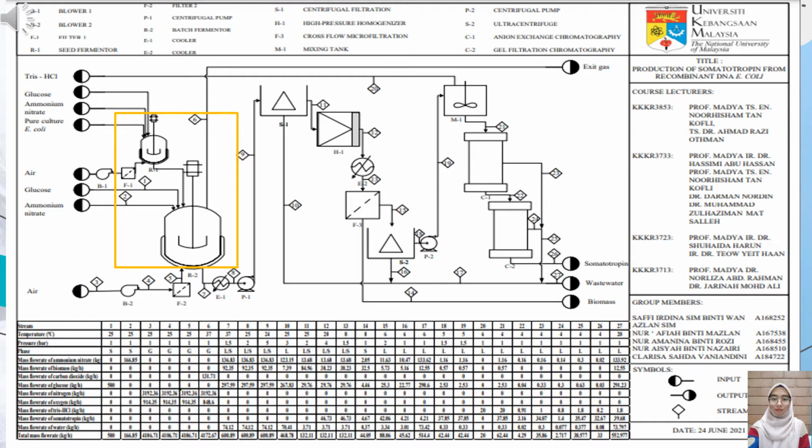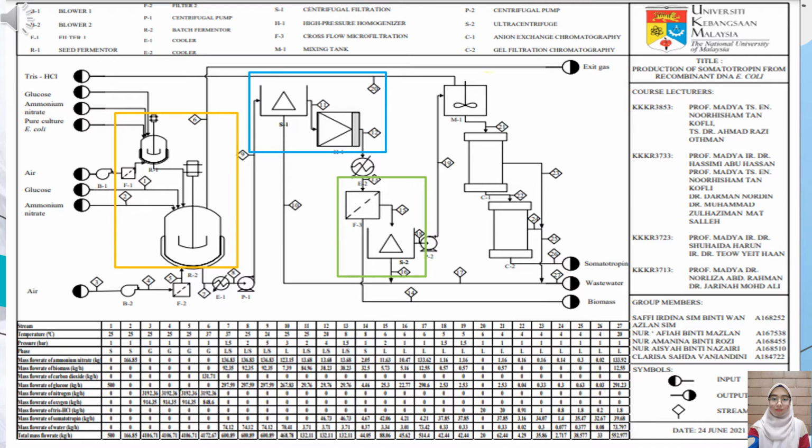The wastewater from the batch fermenter is separated by centrifugal filtration from the biomass and cells. After that, the cell wall of E. coli is disrupted by lysis buffer using a high pressure homogenizer at 1000 bar to obtain inclusion bodies. Next, cross-flow microfiltration is used to remove the biomass from the inclusion bodies before the purification process. Another centrifuge, an ultracentrifuge, is used to purify the inclusion bodies or reduce contamination before the refolding buffer.